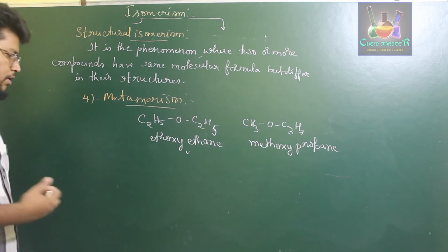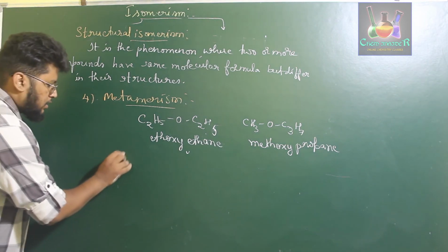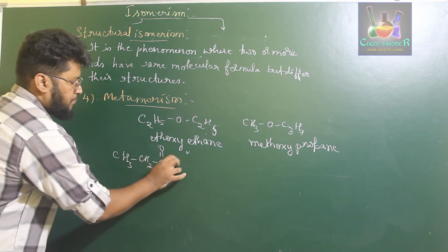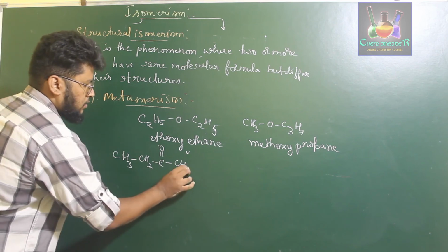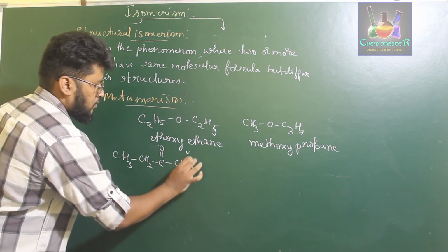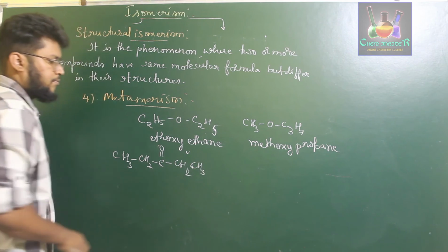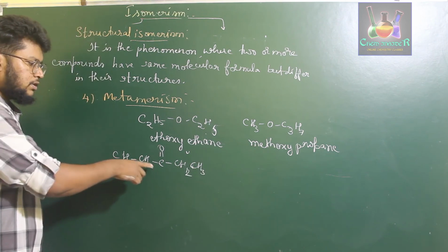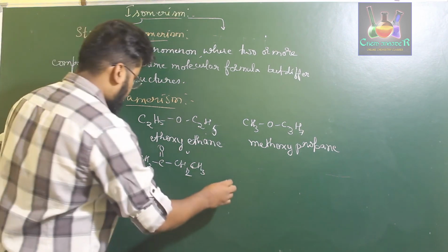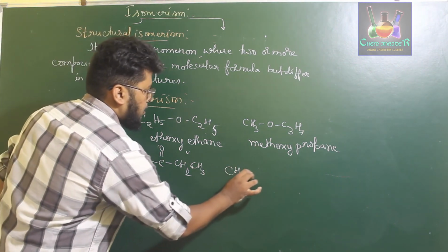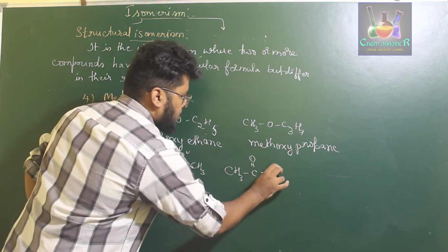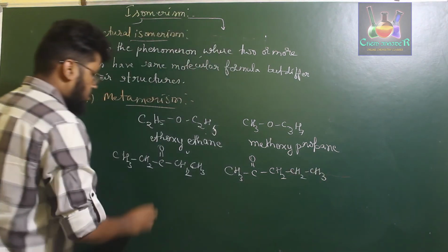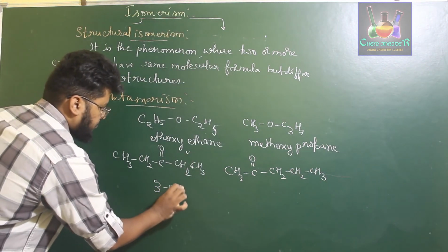Now we will talk about one more example, that is CH3, CH2, C double bond O, CH2, CH3. So this is 3-pentanone. You can take the same compound as CH3, C double bond O, CH2, CH2, CH3.